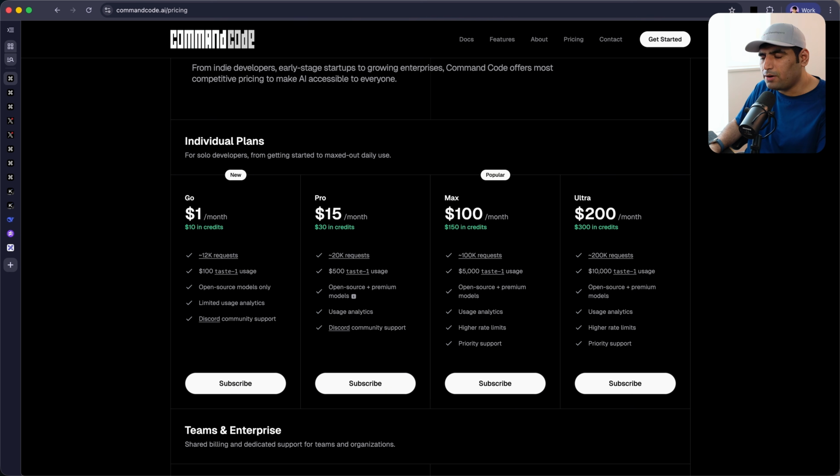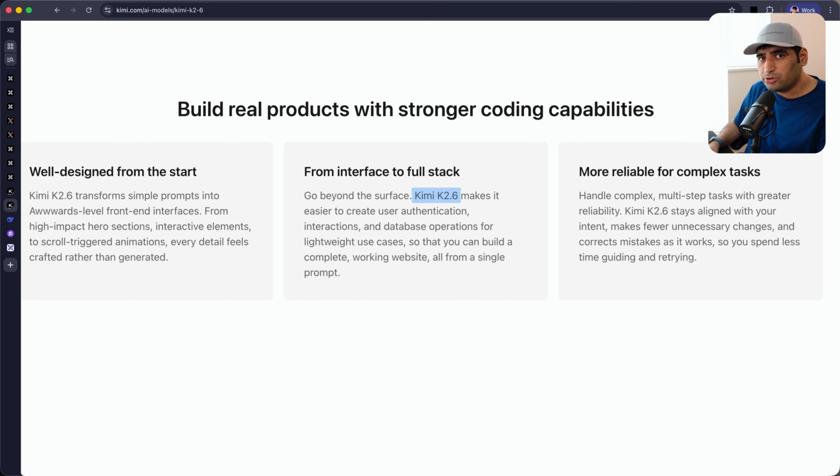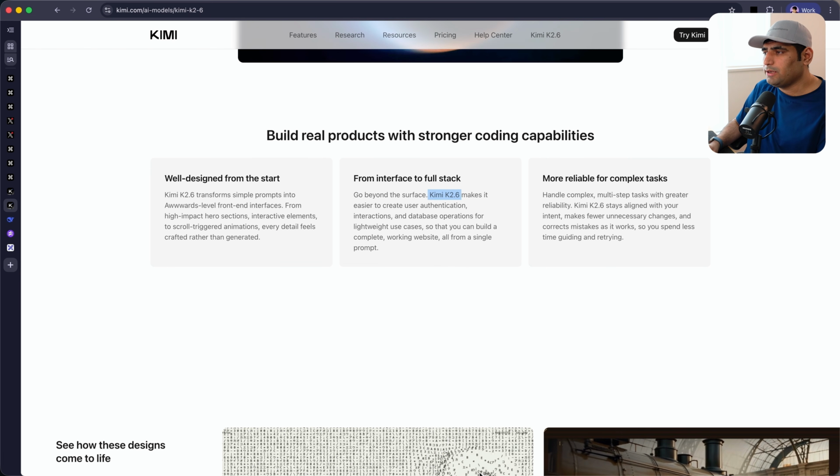This is the thing about taste I was mentioning. A bunch of different coding harnesses have decided to say, well, we also support Kimi K2.6, but are you serving a smaller version of it, right? So if you're using Kimi K2.6, if you've made up your mind how good or bad this is, are you sure it is quantized or not? If you're not sure, I recommend that you try us or somebody where you are sure that you're not using a quantized smaller variant of Kimi K2.6 to be able to understand how good this model is.